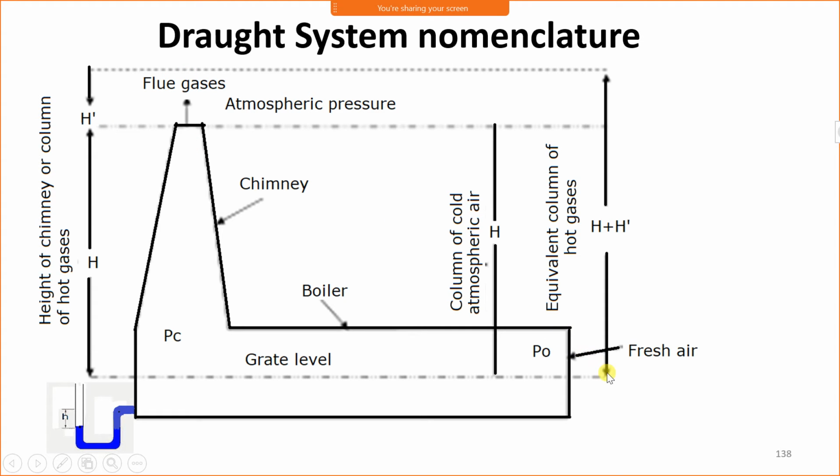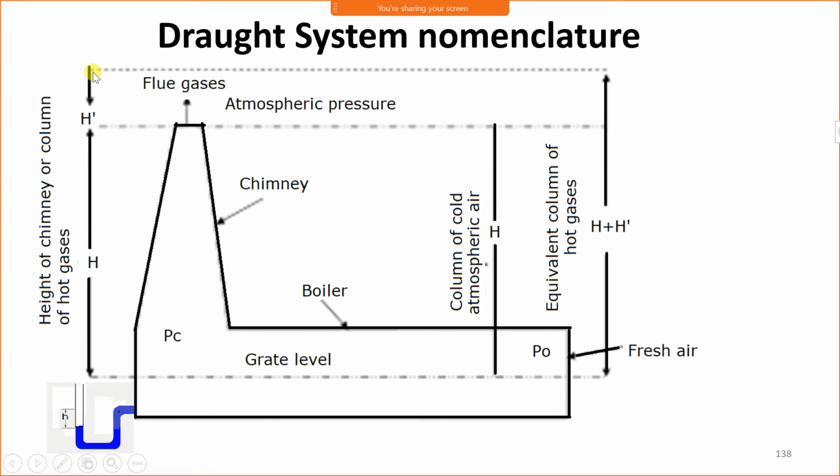Now, total equivalent cold gas column is the air outside the chimney. The air outside the chimney is represented by H plus H dash. Look at here. H, capital H, is the height of the chimney, measured from the grate to the top of the chimney.